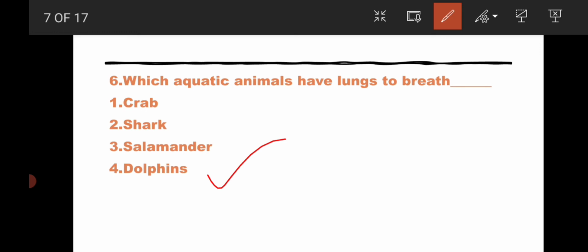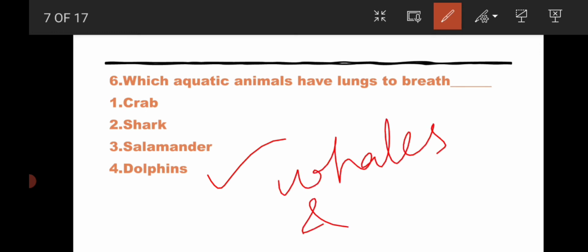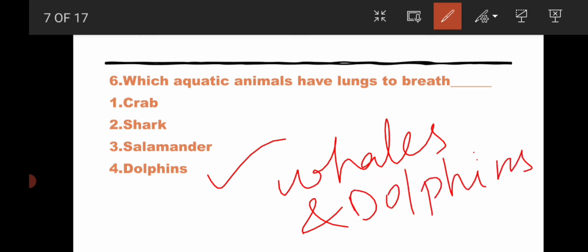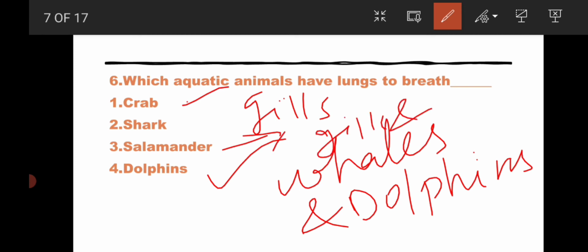I have already told you that whales and dolphins have lungs. So they come to the surface of the sea, they will breathe and they will go inside. Other than this, crabs have gills to breathe. Likewise, salamander has both gills and lungs to breathe.